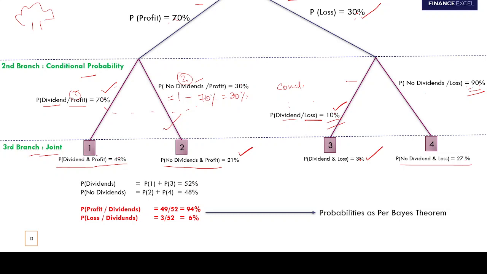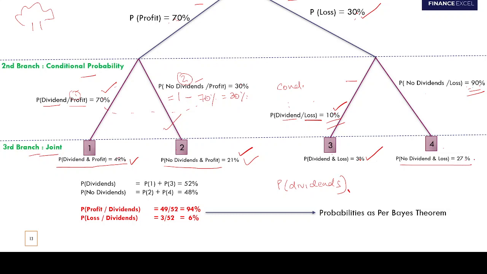Okay, now you add up the probabilities in node 1, node 2, node 3 and node 4. Add 49, 21, 3 and 27. Tell me how much do you get? 100. Okay. Now the examiner may ask you what is the unconditional probability of paying dividends, right?